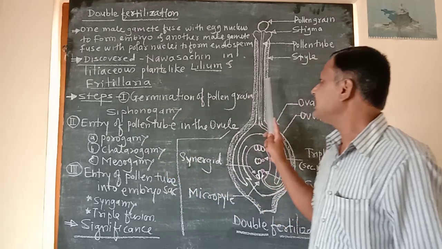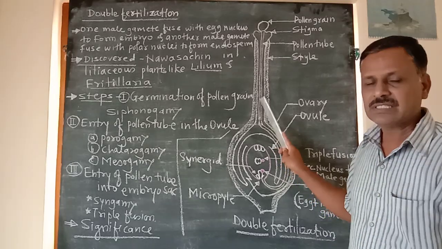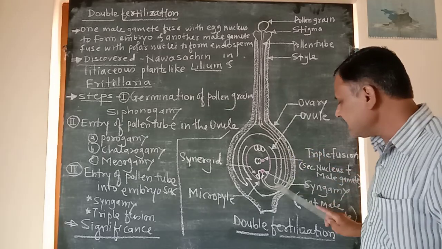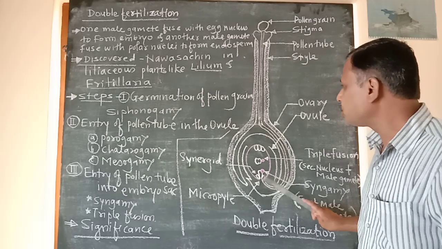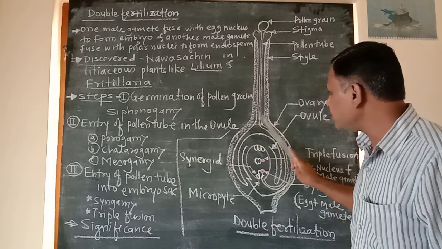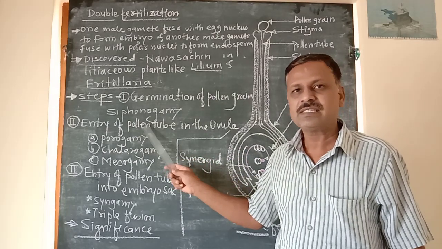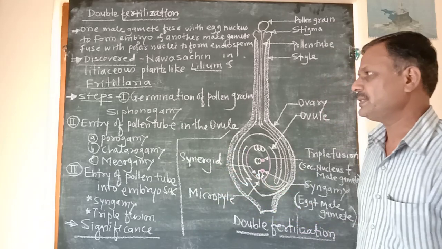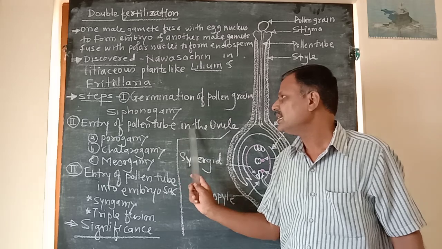The pollen tube contains two non-motile male gametes which are carried towards the embryo sac or ovule through the pollen tube, and the process is called siphonogamy. Next step, that is entry of the pollen tube in the ovule.